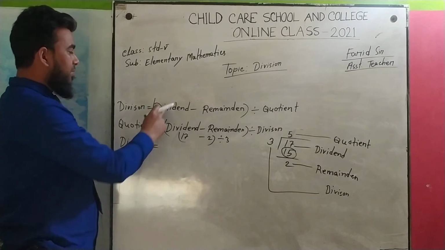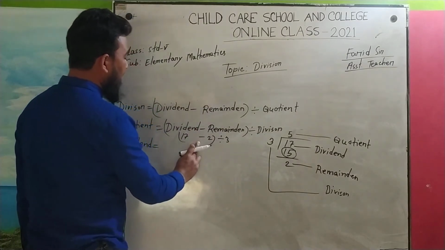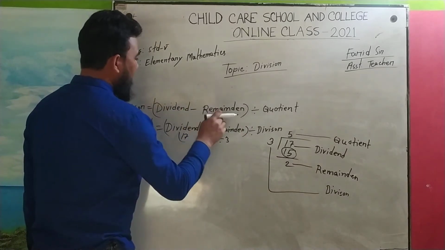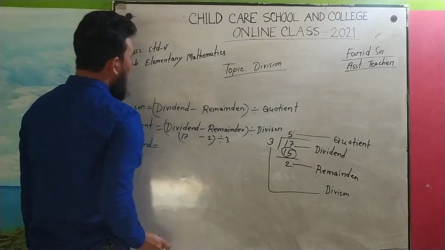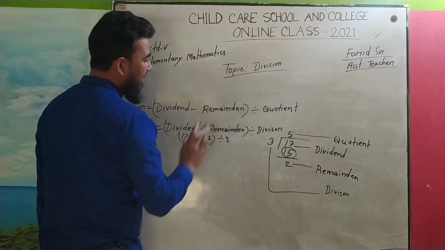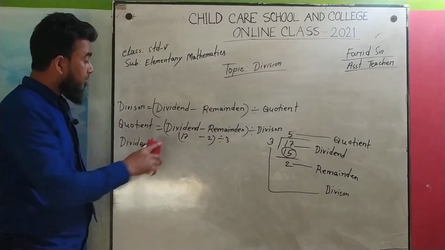So what is the difference between both of these? Look here, here it's dividend minus remainder, here also dividend minus remainder. When you find the divisor, you have to divide this difference by the quotient. When you have to find the quotient, you have to divide this difference by the divisor. Both are the same. Okay.